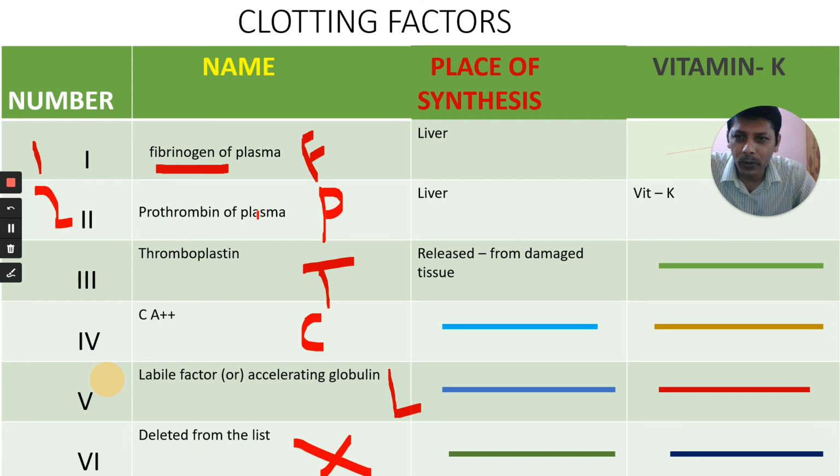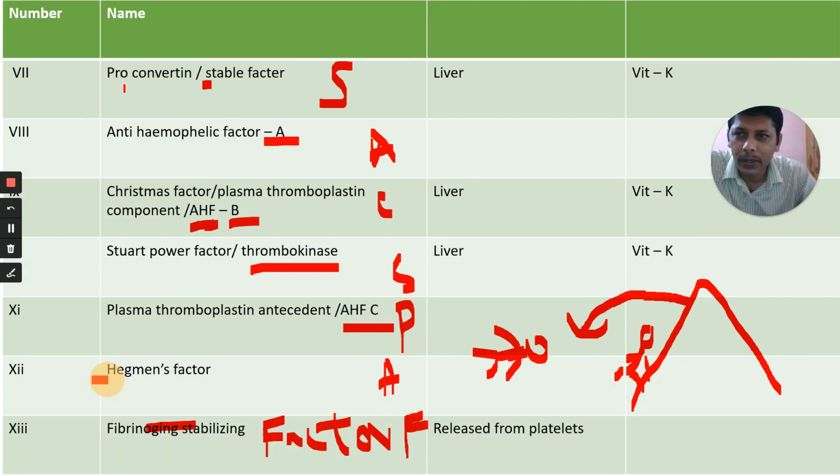Fibrinogen, prothrombin, thromboplastin, calcium ions, labile factor or accelerating globulin. The next, the sixth factor, is no more, it is not there. Proconvertin or stable factor, anti-hemophilic factor A, and Christmas factor or plasma thromboplastin component or anti-hemophilic factor B. Three names are here.